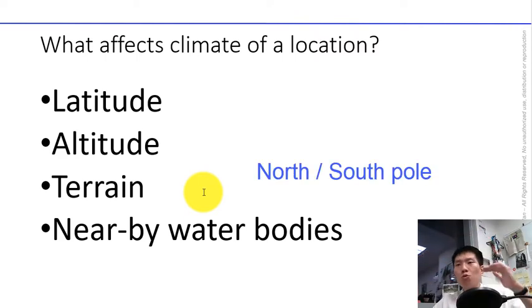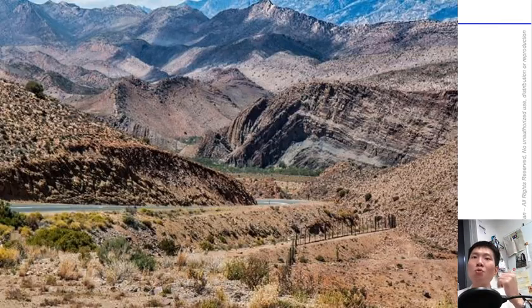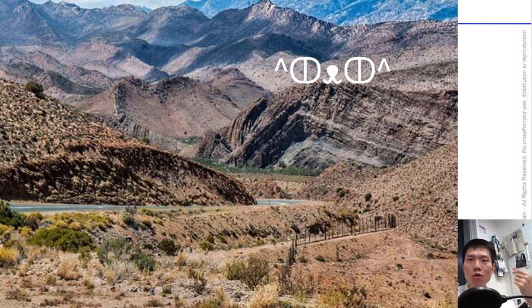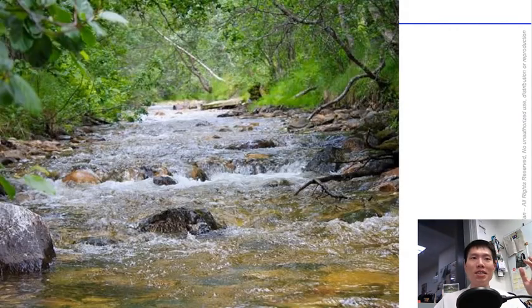So next is the altitude. The altitude is a geographical coordinate that specifies how high a location is in relation to its sea level, above sea level. The third factor is the terrain of the location, and this refers to the physical features around the location. The last is the presence of nearby water bodies and their sizes.